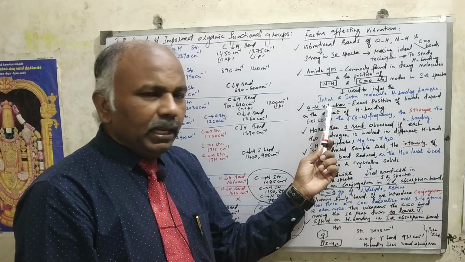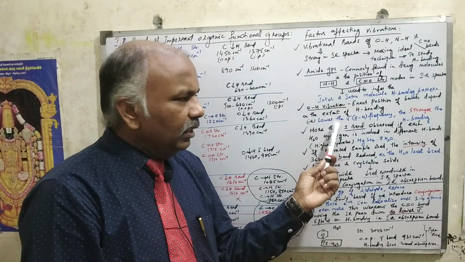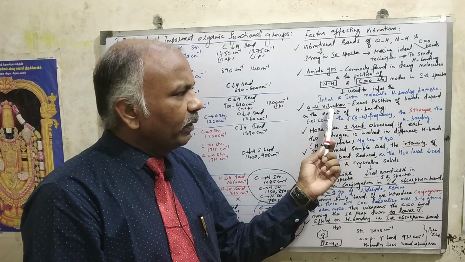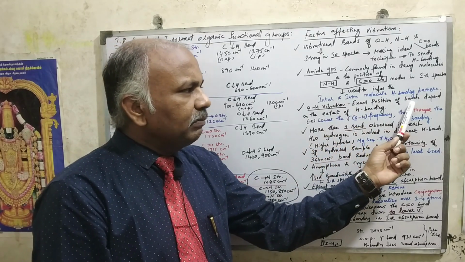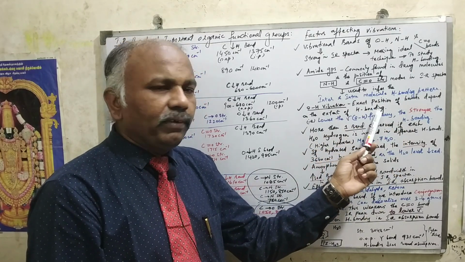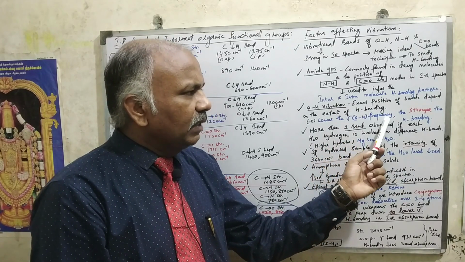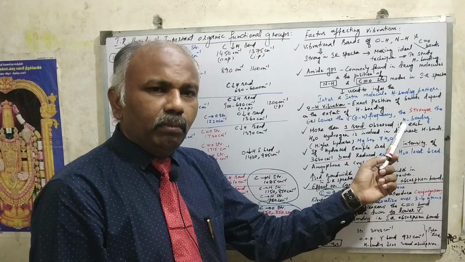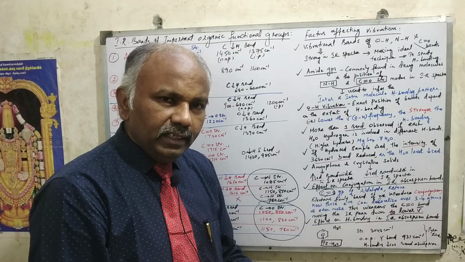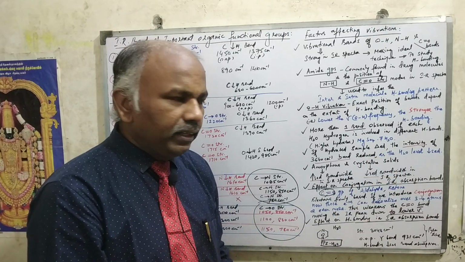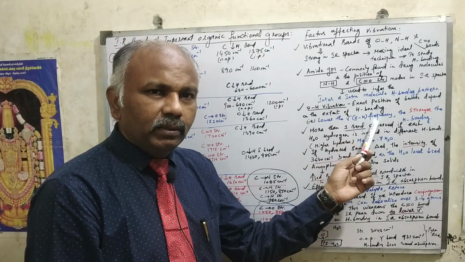Some other factors are also there. Hydroxyl vibration, OH vibration: the exact position of the bands depends upon the extent of hydrogen bonding. That is, the lower the vibrational hydroxyl frequency, the stronger the hydrogen bonding, as I told in the case of acid. If you have a stronger hydrogen bonding interaction, the vibrational frequency of the hydroxyl group will be reduced, right?